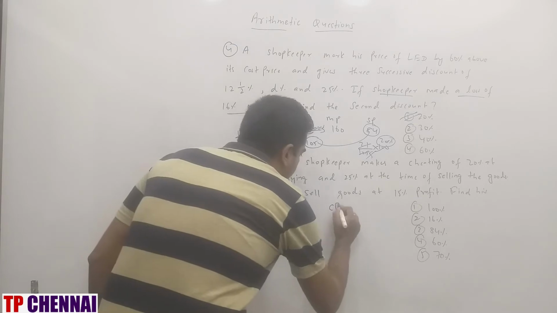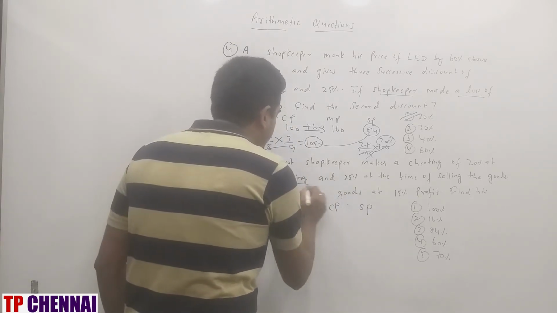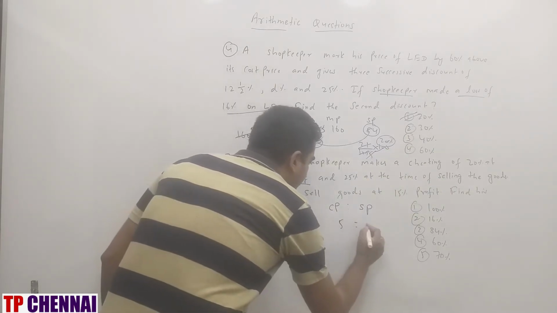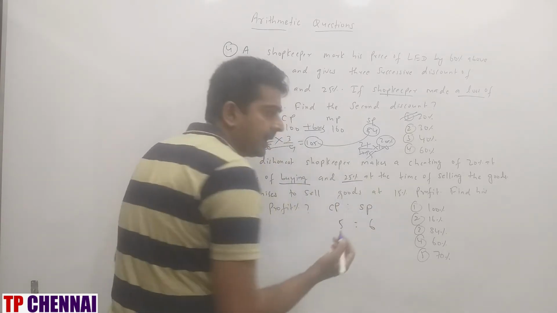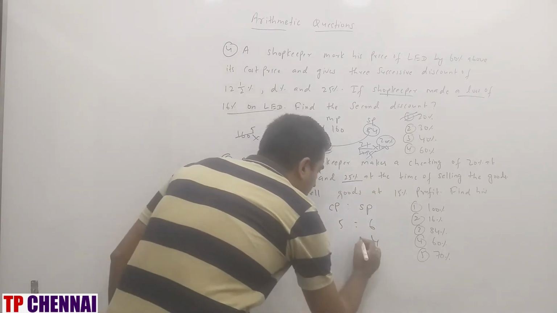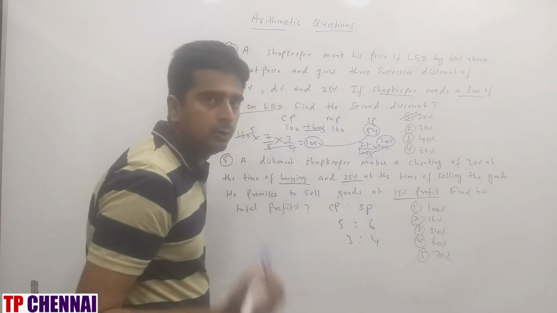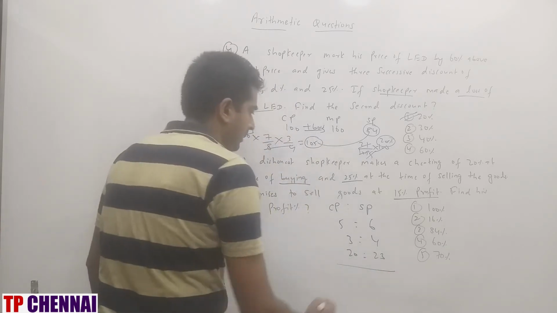This is my cost price. This is my selling price. At the time of buying, he is cheating 20%. What is the 20% fraction value? 1 by 5. This is 5, this is 6. At the time of selling, he is cheating 25%, fraction value 1 by 4. This is 4, this is 3. And then he is getting a profit of 15%, fraction value 3 by 20. This is 20, this is 23.